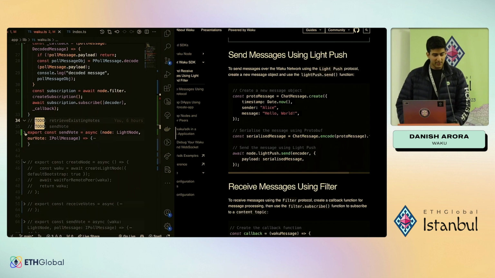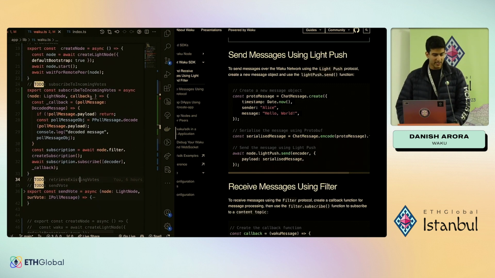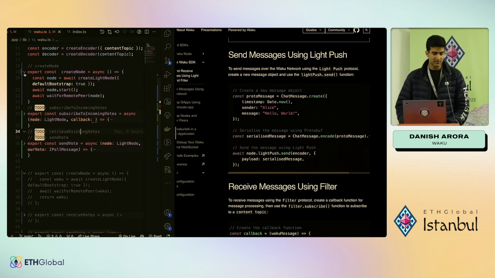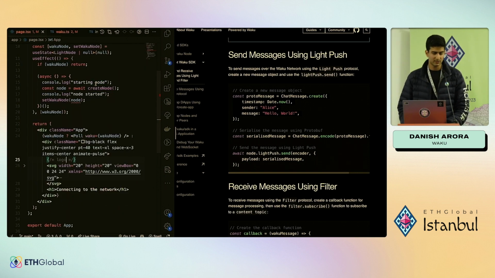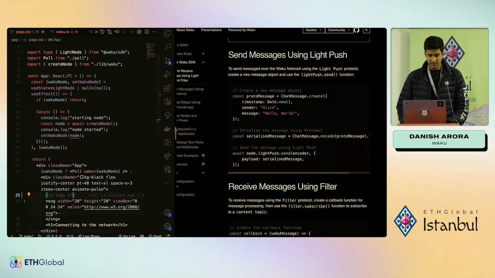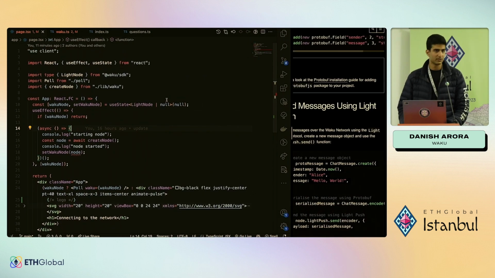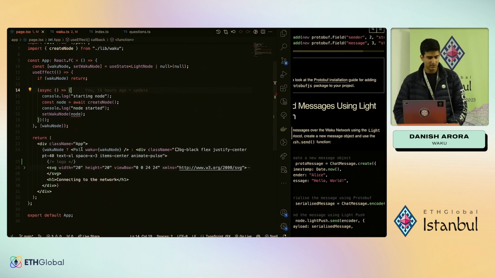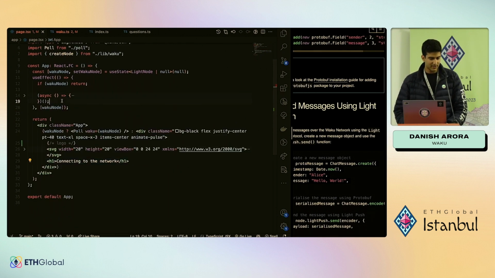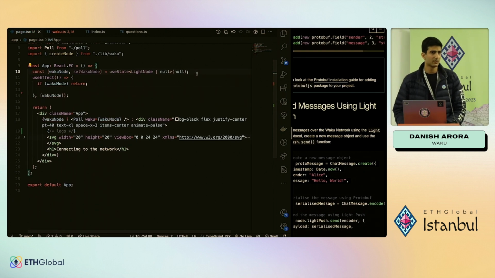Okay, now that we have a way to send a vote, subscribe to incoming votes, and create a node, that is literally all we need. Going into the root of the app, which is page, this is our logo and some loader stuff. Now within useEffect, well, we can just remove this. We're going to create a state, which is going to hold our node, because we want to pass this node around throughout the application. You can use some more central state management things, but for this use case, we're just going to stick with useState.